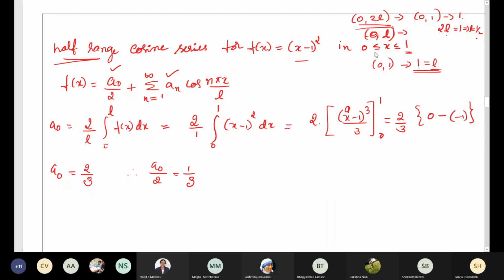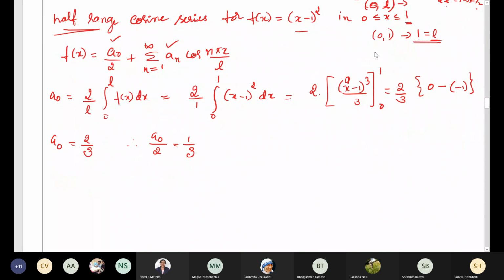Anybody has any doubt? Please check. Shall we find an? Is a0 clear? Yes, ma'am. Integration of x power n will be x power n plus 1 by n plus 1. Remember this.